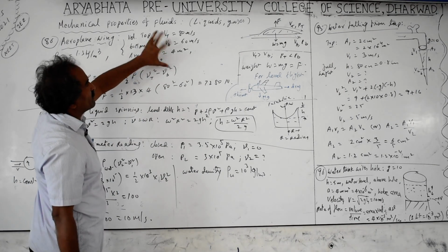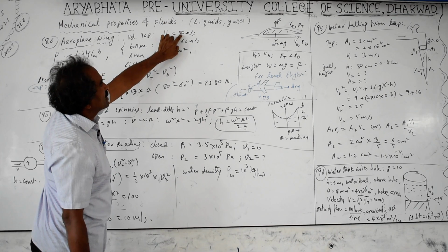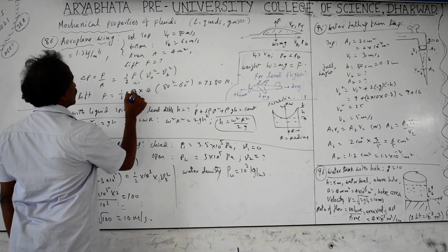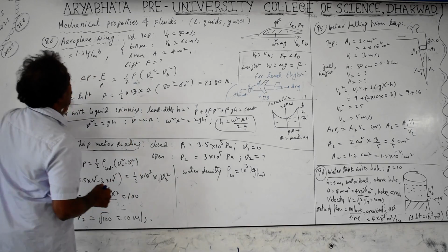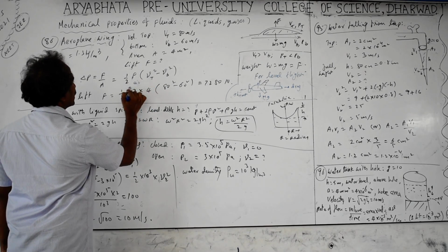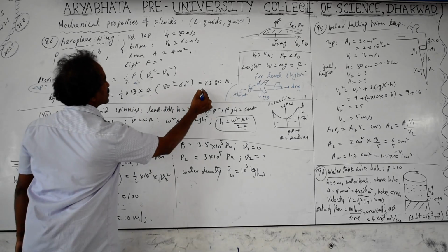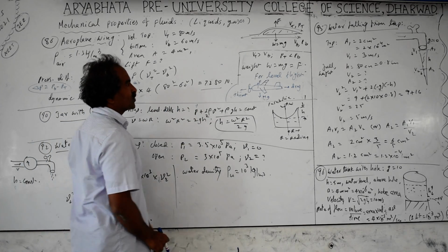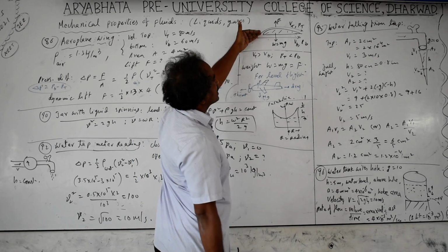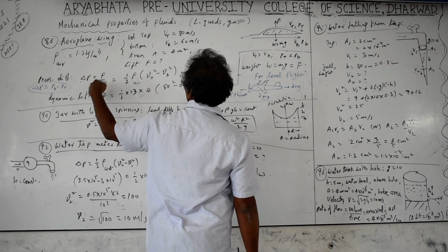Always, they may not mention which one is top and which is bottom. Always remember, just by the data you must be able to identify that the top velocity is more than the bottom. So 80 square minus 60 square. Half rho, the density of the air, is given as 1.3 kg per cubic meter. So force equals this whole quantity into the area. The area of the wing is given as 4 square meters. The calculation will give 7280 newtons, or 7.28 kilonewtons. They may ask the same question differently: one pressure is given, and the other pressure you have to find out. So delta P equals P bottom minus P top. You can find it from this relation.